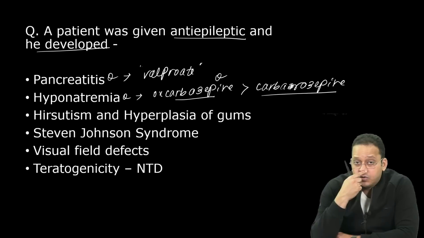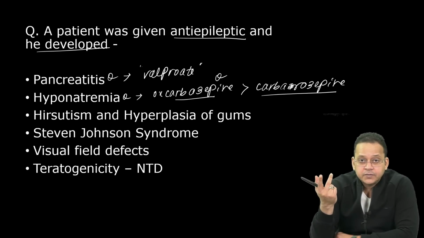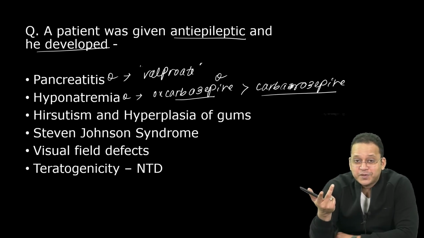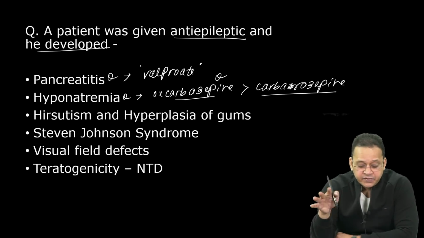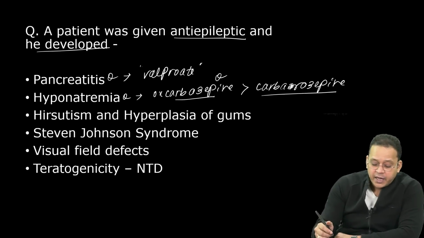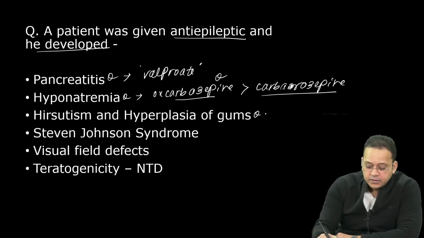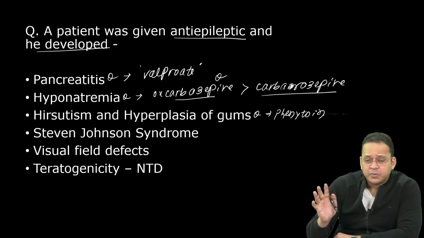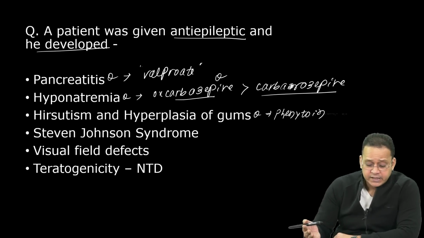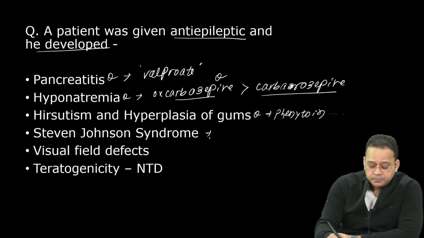They ask you how oxcarbazepine, the newer one, the better one, is different. It causes more hyponatremia. Then how is it better? It is better because it causes lesser hypersensitivity. Hirsutism and hyperplasia of gums, phenytoin. It has been asked many times. It is still asked because phenytoin is still a very commonly used drug in the government setting at least. Stevens-Johnson syndrome.